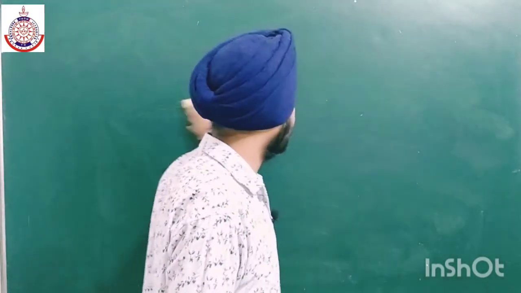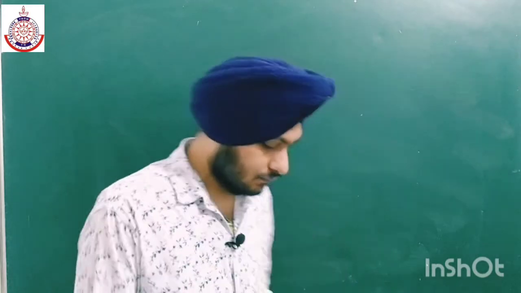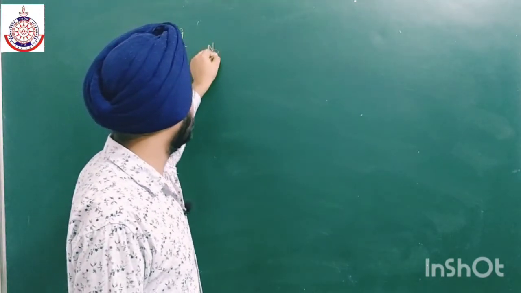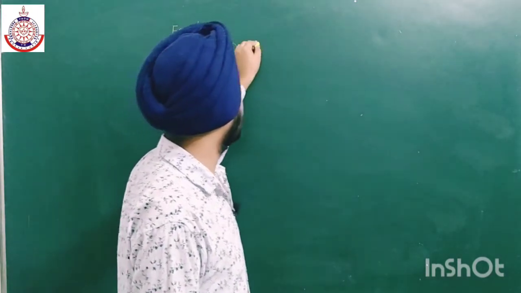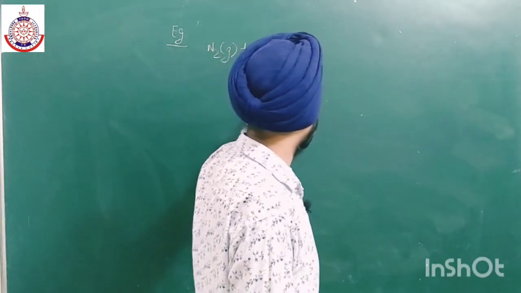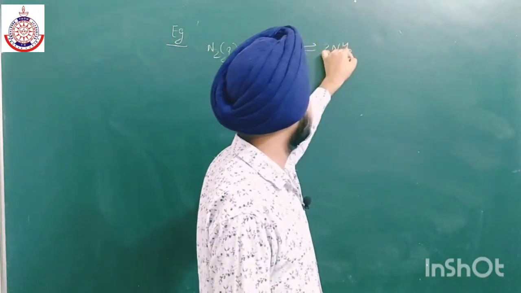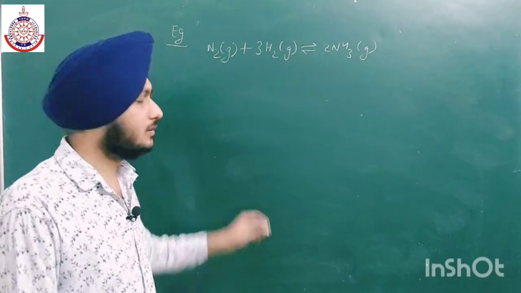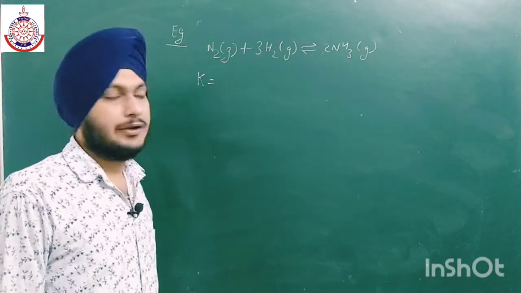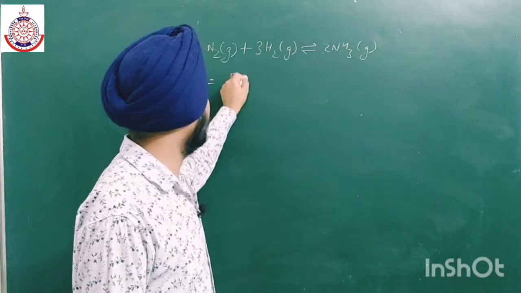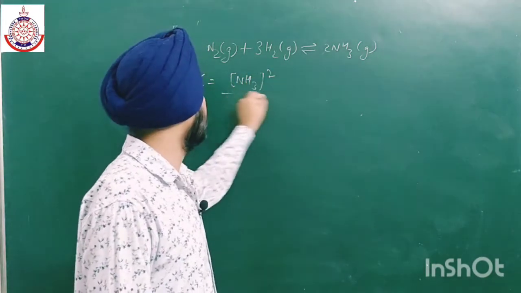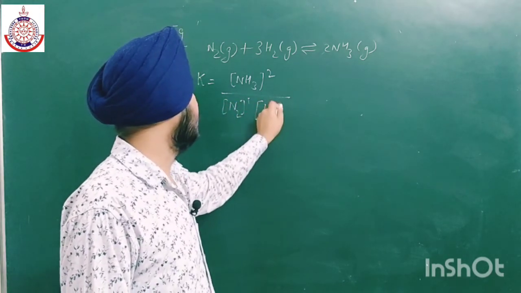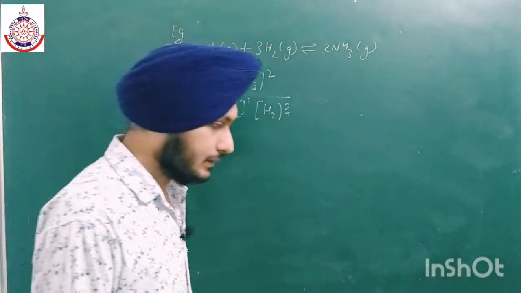So for example, write N2 gas plus 3H2 gas gives 2NH3 gas. Let us write the expression for the equilibrium constant. K is equal to, in the numerator we have products, [NH3] to the power 2 divided by [N2] to the power 1 into [H2] to the power 3. Is it clear or not?